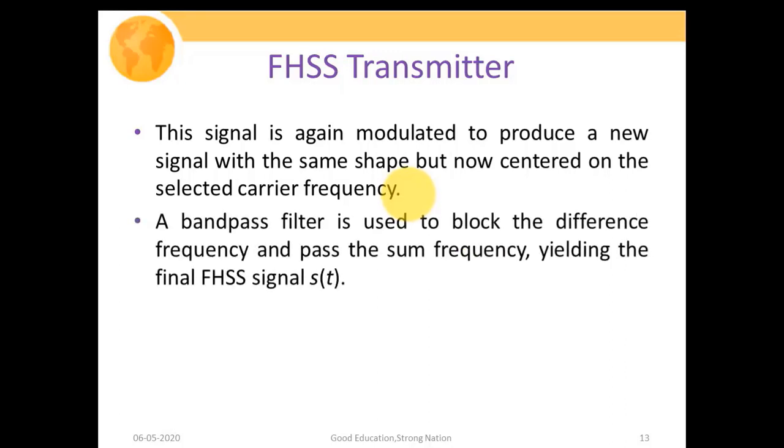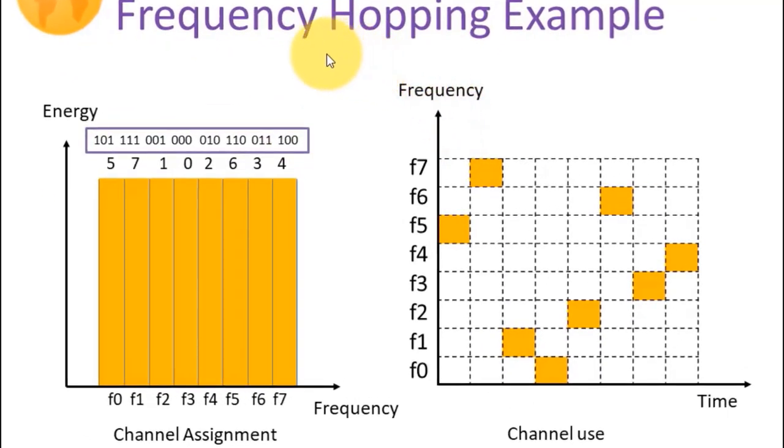So a band pass filter is used to block the difference frequency and pass the sum frequency, yielding the final FHSS signal, your ST. So obviously it is going to contain two frequency components, as we had already discussed in our modulation process. One is the sum frequency and another one is the difference frequency. Both frequencies carry the same amount of signal, so we are selecting here the plus or sum frequency. Now we are going to discuss one example of frequency hopping.